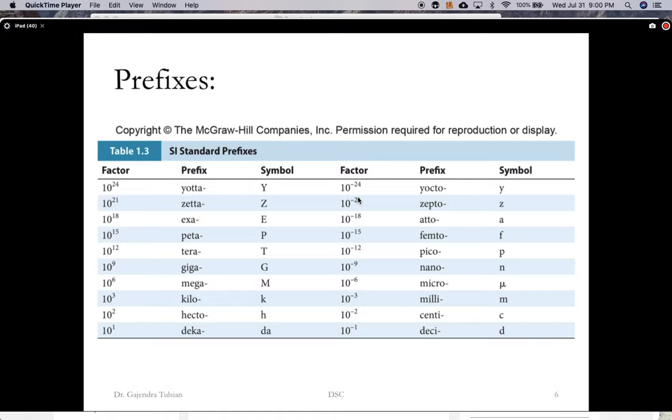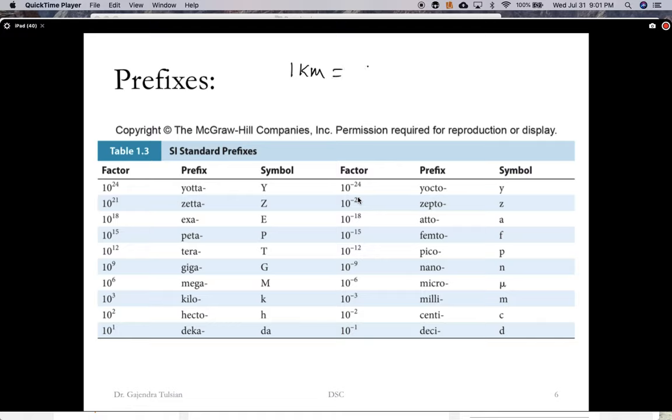All right, let's talk about prefixes. Okay, so here's the idea. The SI unit for length is a meter, but for instance, if you wanted to know the distance to New York City from, let's say, Daytona Beach, you don't want to express it in meters. You get a very large number. So a good unit for this measurement would be a kilometer.